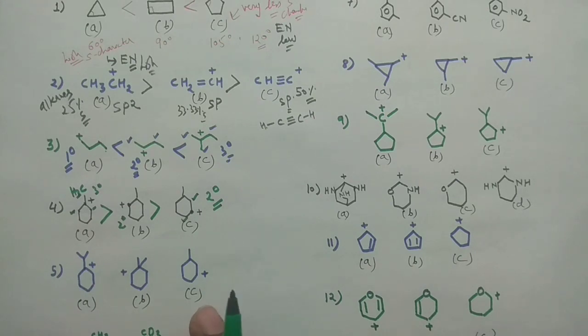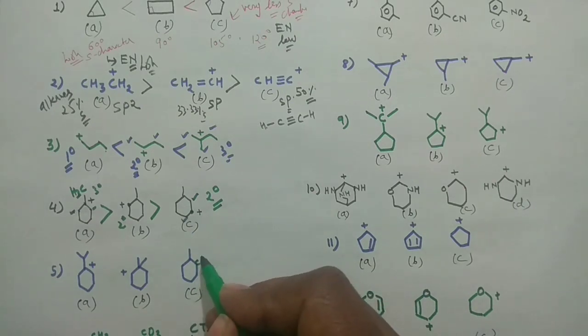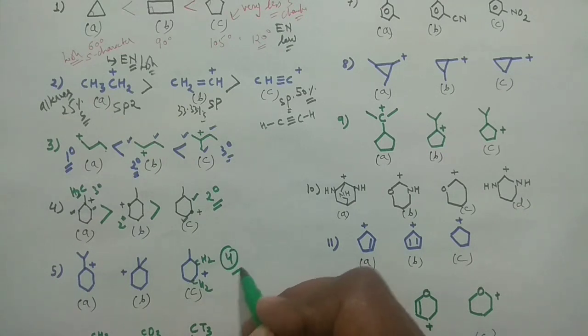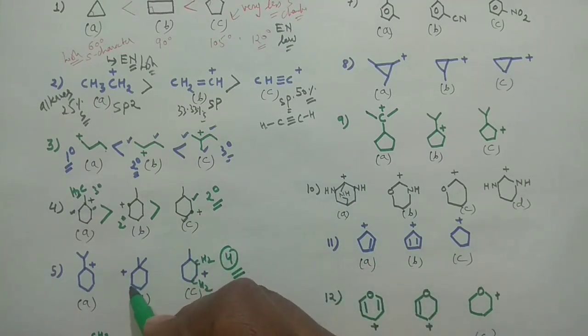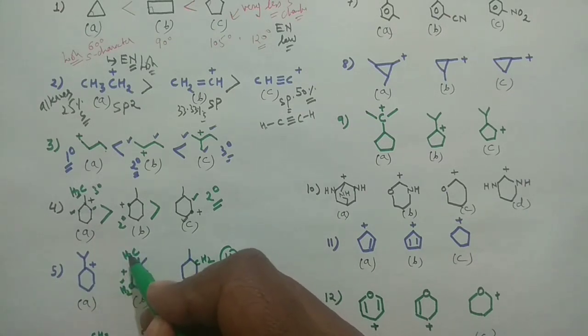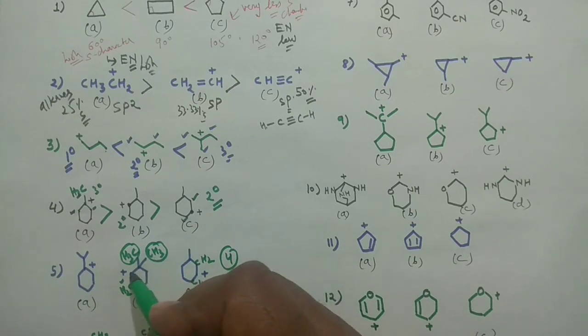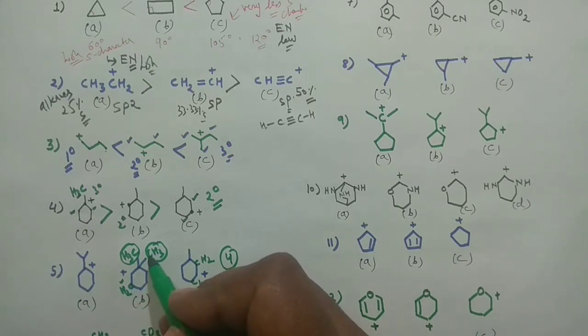You can count the hyperconjugative structures in that case, right? So if you count, again you see CH2 is here, this is the alpha carbon, this is again CH2, 2 to 4 hyperconjugative structures. Or in that case you can see CH2 is here and nothing is here. So 2 hyperconjugative structures plus you see this is your CH3, this is your CH3, plus I effect of these two. So the 2 methyl groups will give the plus I effect, and along with this you are having the 2 hyperconjugative structures here. So there are the 2 deciding factors. So this should be more stable, right?